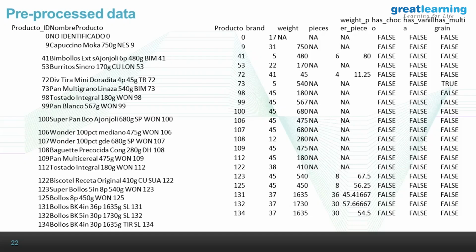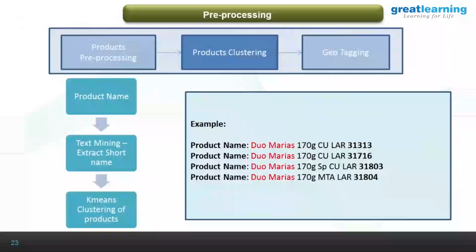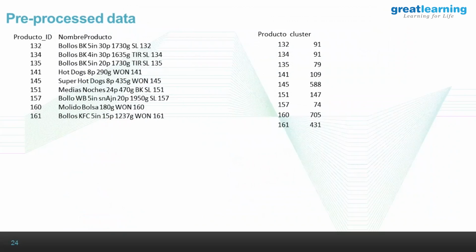Sure, thanks. And this is some more data where we've shown how this data has been split into different variables. The next thing we've done is product clustering. If you look at the product names here, there are products with similar names. They could vary based on the weight or the brand. So we created a short name for all those products using text mining and then grouped those products using k-means clustering. That's one of the other features. There are a few more examples. Bolos is buns. Bolos BK 5-inch and BK 4-inch fall under the same cluster.